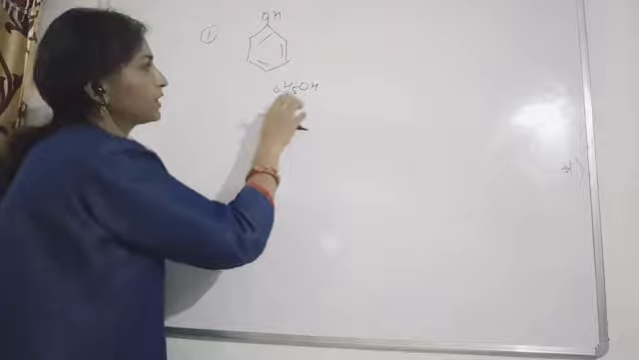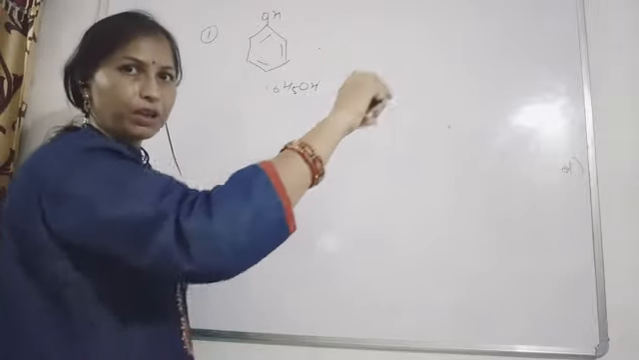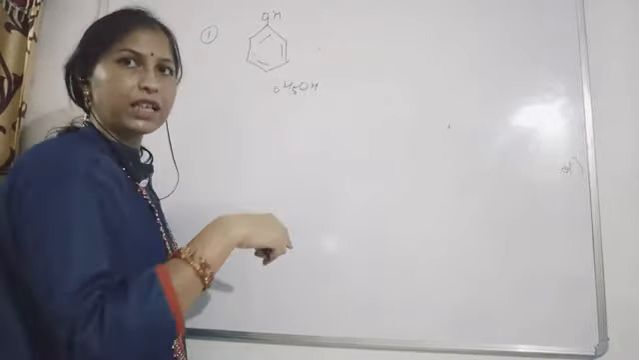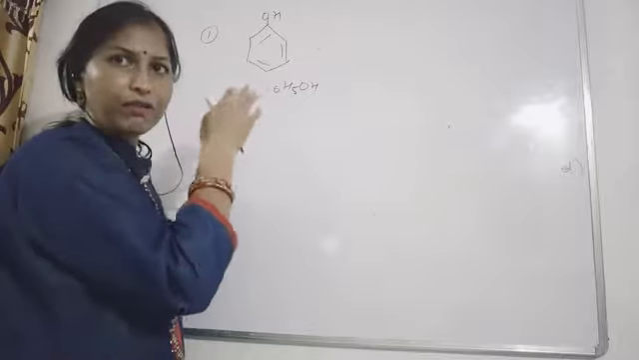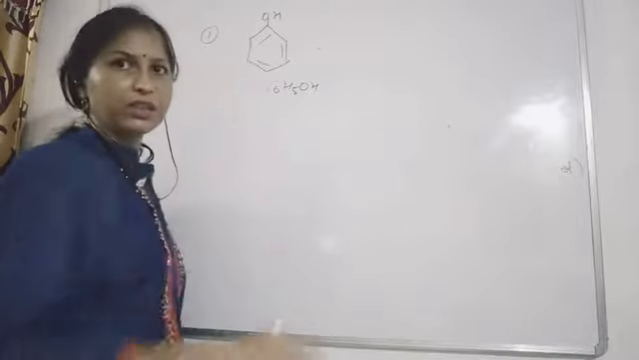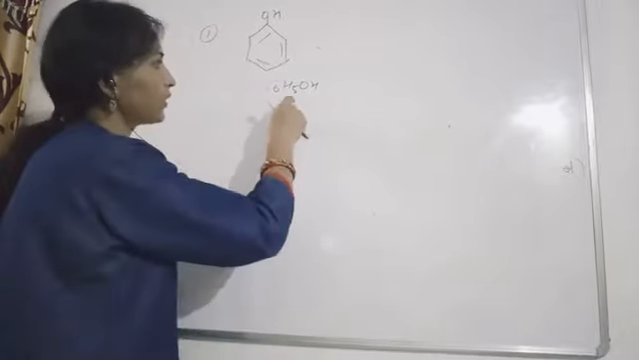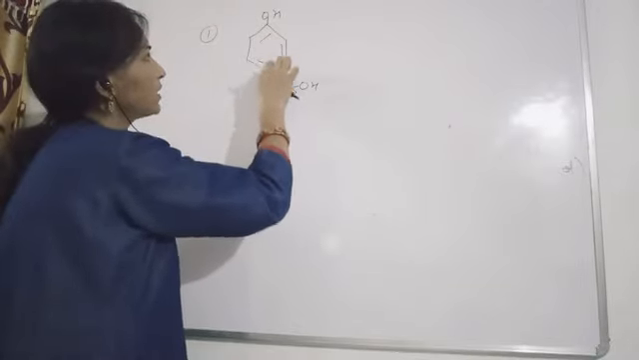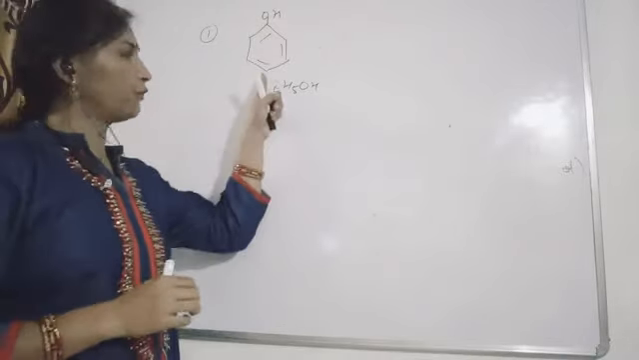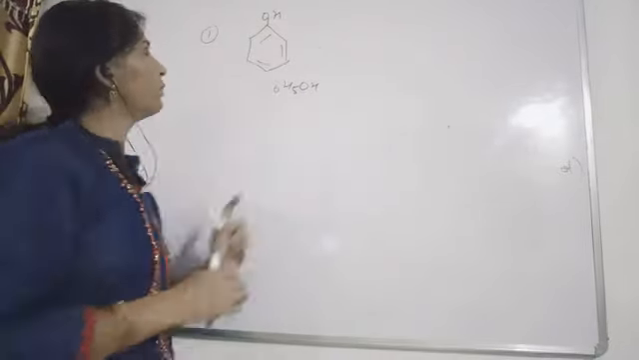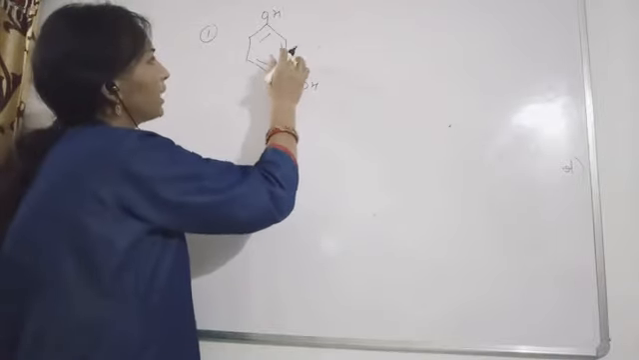Also, if in your parent chain C6H5 is attached, that means the phenyl group is attached to your parent chain. Do remember this C6H5. So C6H5OH, this contains the molecular formula of this compound. So what will be the name?